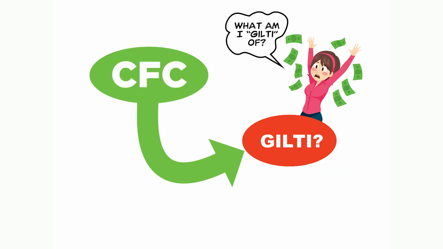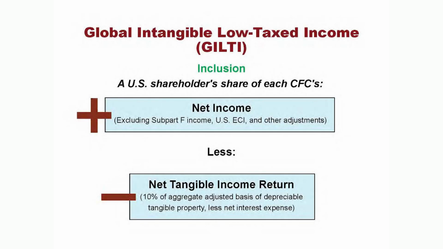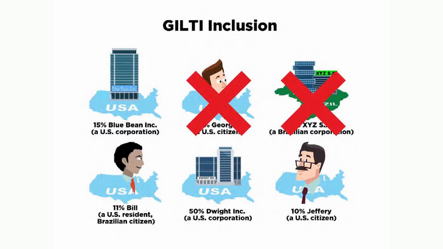So we ask ourselves, hey, what are we guilty of? Right? And the answer is the inclusion. A U.S. shareholder's share of that foreign corporation's income, less the net tangible income return, is what we are subject to.